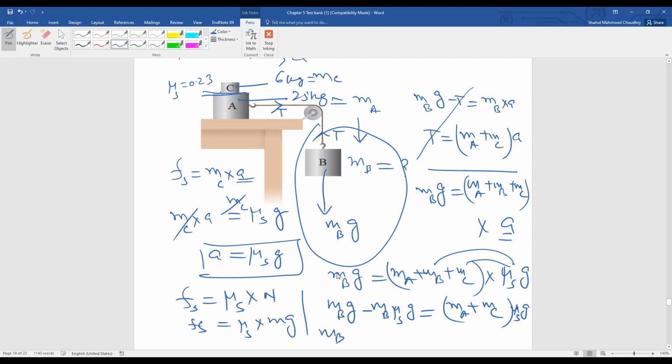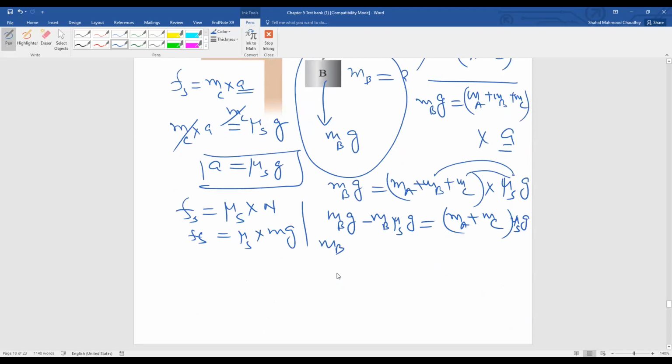So MB will be what? So MB will be common G minus mu S into G is equal to MA plus MC into mu S into G. So you divide this one and find the value of MB.